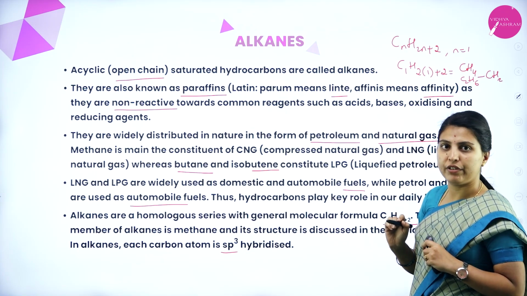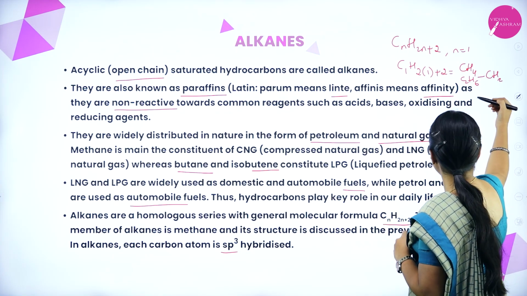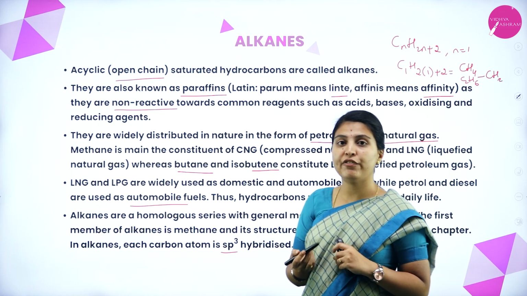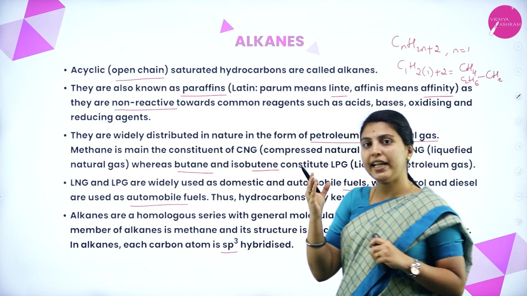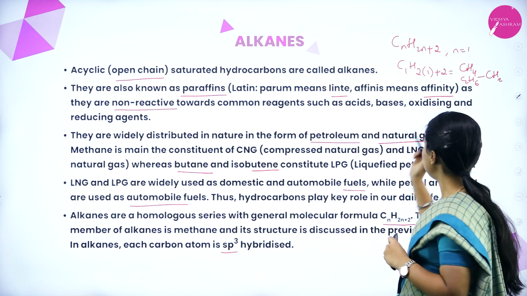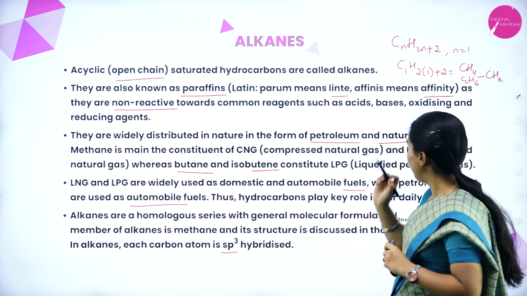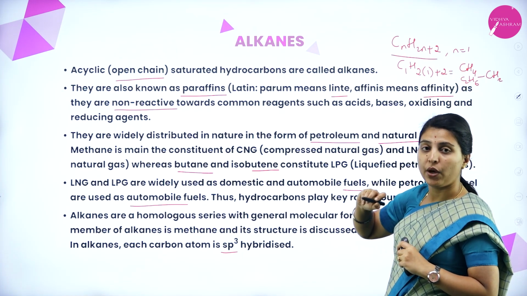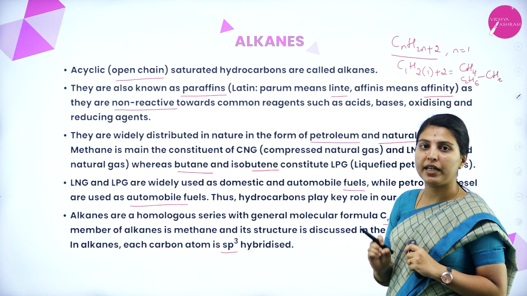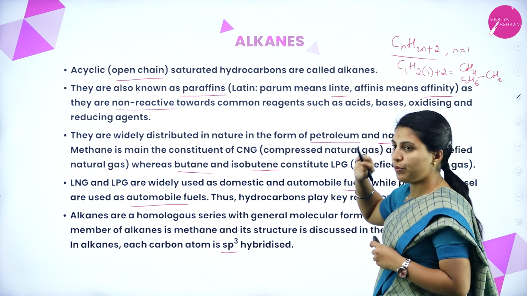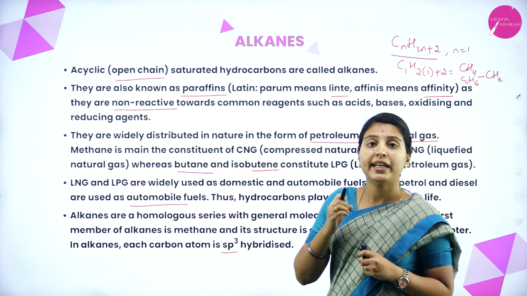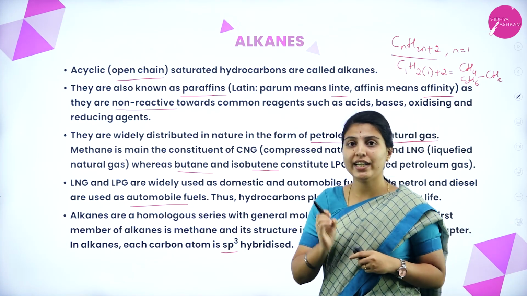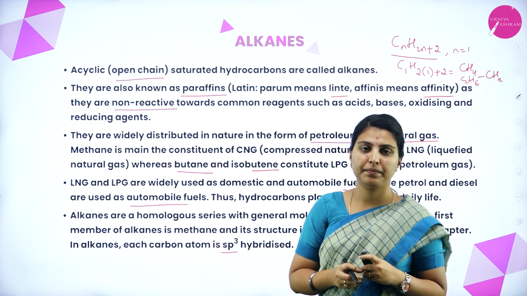CH2 will be the difference. If we add CH2 to C2H6, it will become C3H8, C4H10, C5H12, like that. In any homologous series or successive series, CH2 will be the difference. This is the general formula of alkanes, CnH2n+2, where n is the number of carbon atoms. Each bond in an alkane is represented by an sp3 hybridized bond. These are the general introduction points of alkanes.